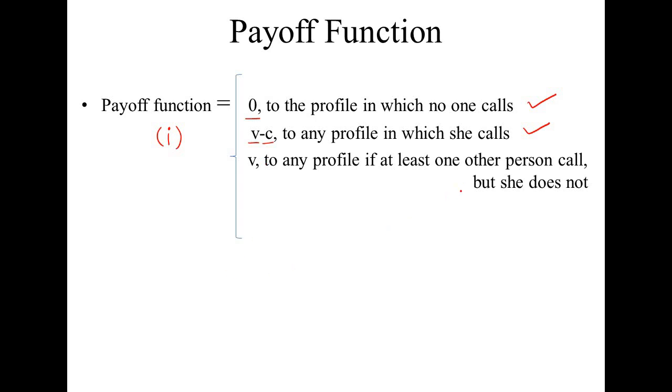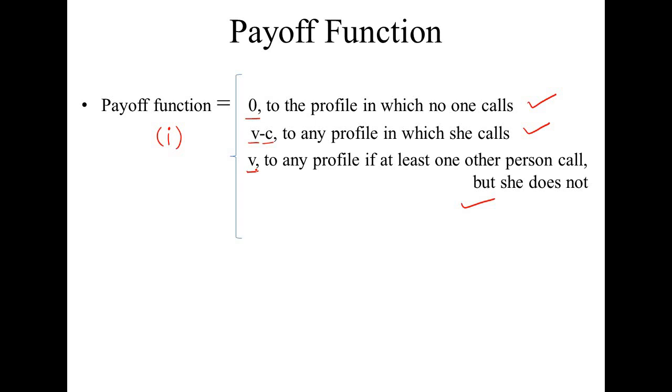Now we have the third possibility, in which any one person other than I is calling the police. I is not an informer in this case. Someone else is calling, which means the police is informed. So we will add V to the payoff of each and every player, including I. Since player I is not an informer, we will not deduct amount C from the payoff. So the total payoff will be V.